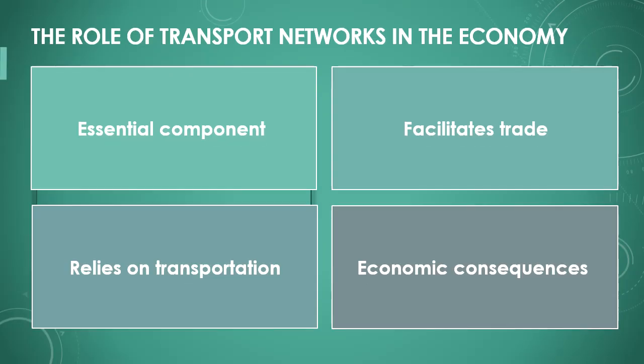Transport networks are an essential component of the global economy. They make it possible to move goods quickly from one place to another, which is crucial for trade and production. Many companies rely on the regular transportation of raw materials and finished products. If a part of the network fails, it can have severe consequences for the entire economy.